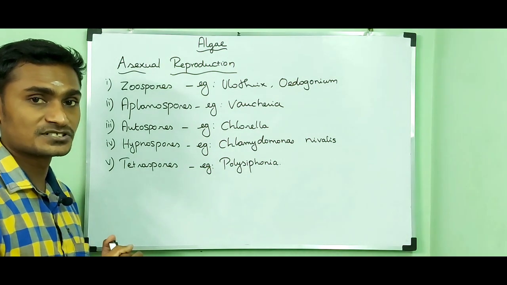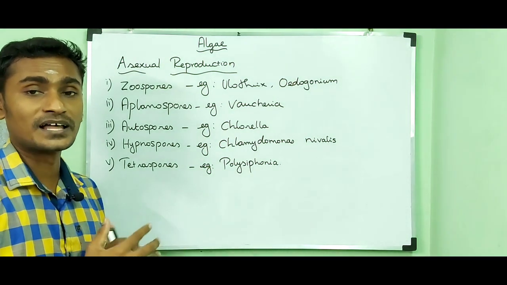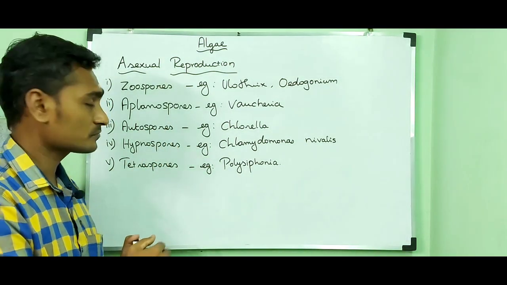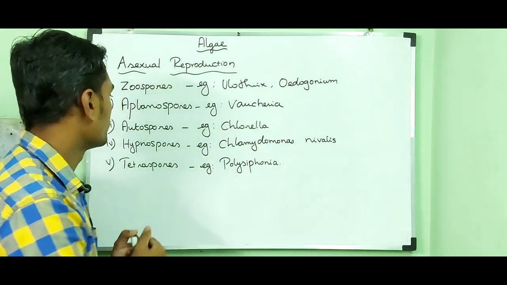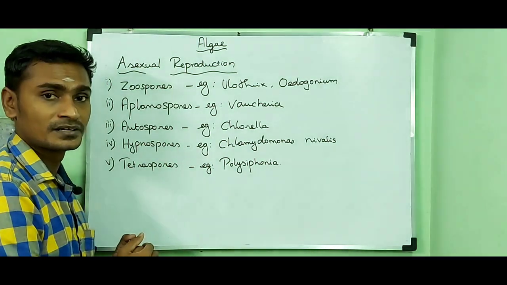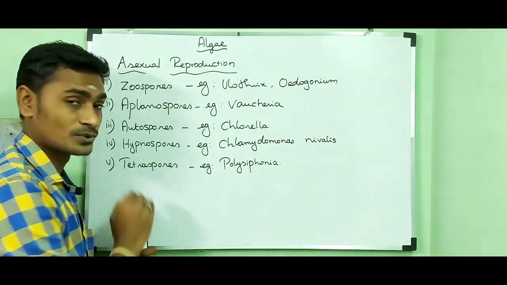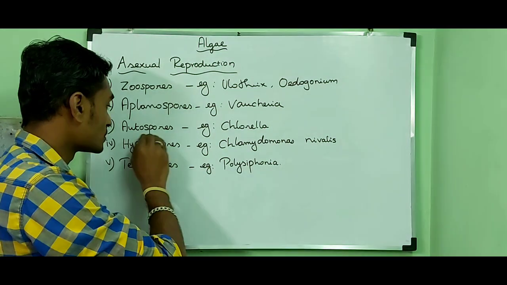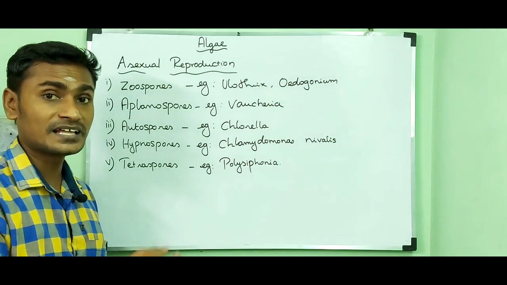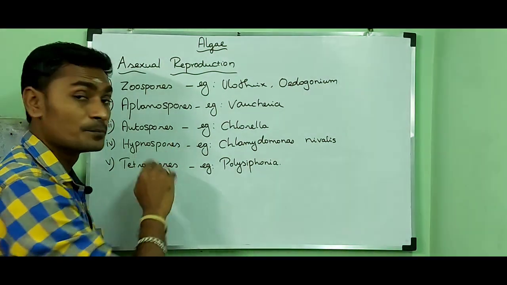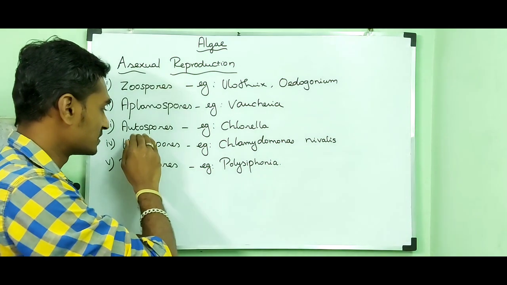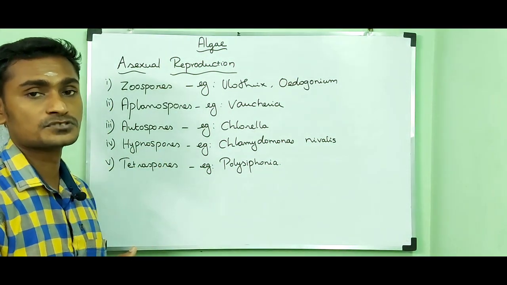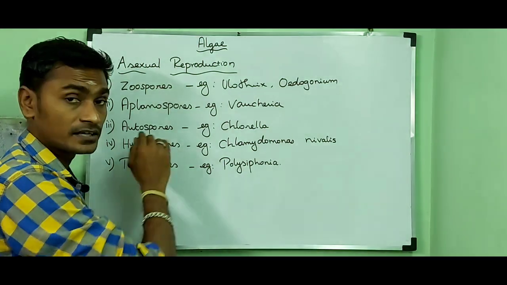Then the second type is aplanospores. That means absence of movement, absence of flagella. They are non-motile spores. Example, Vaucheria. Then autospores. Autospores are non-motile spores produced inside the parent cell, and they resemble the parent cell before they are released.